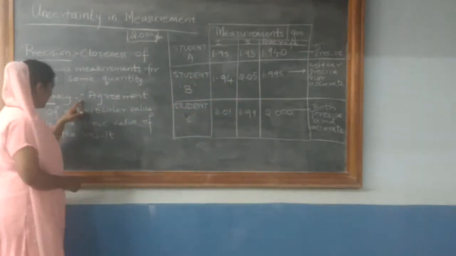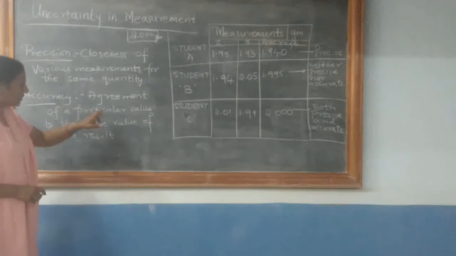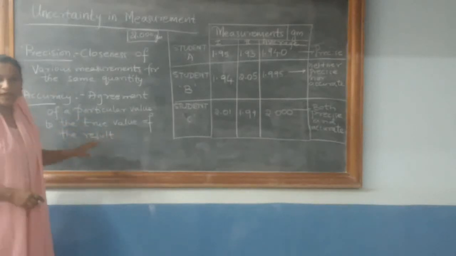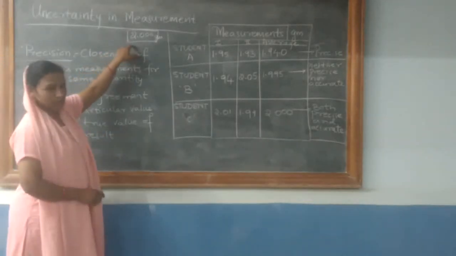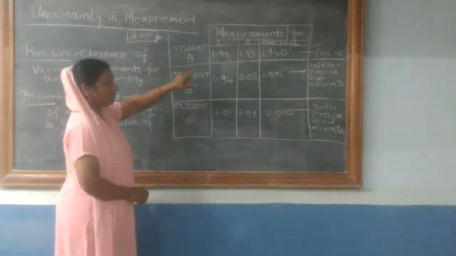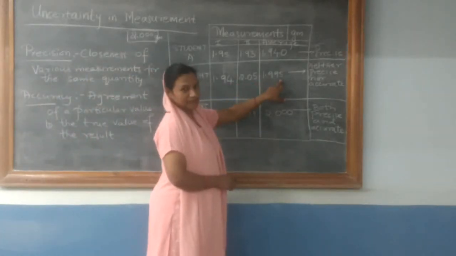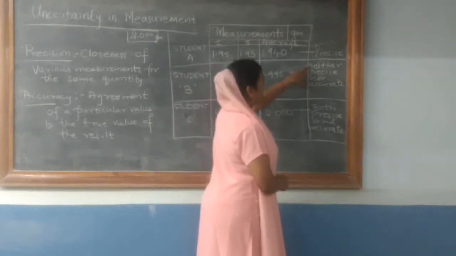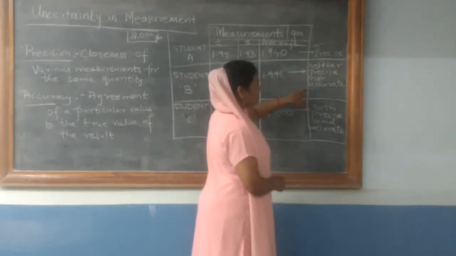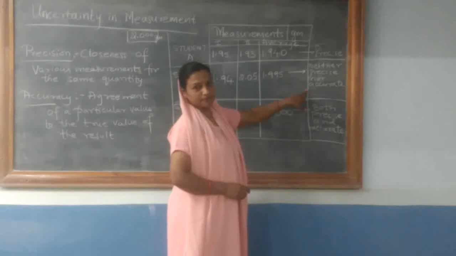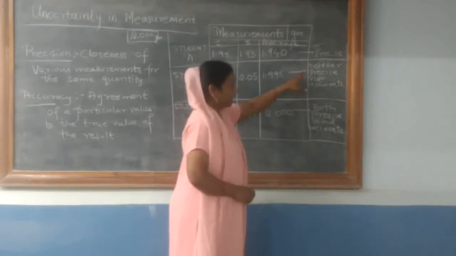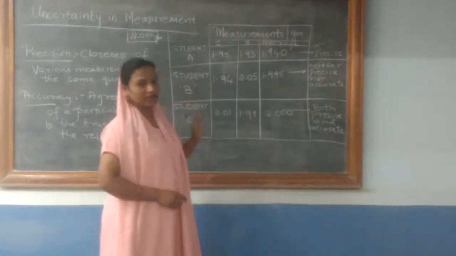Accuracy, we have defined as agreement of a particular value to the true value of the result. True value is 2 grams. So on looking at the average 1.995, it shows that the readings are neither precise nor accurate. The measurements are neither precise nor accurate.